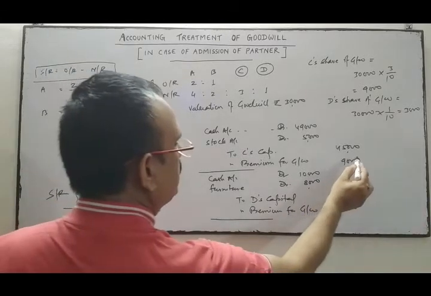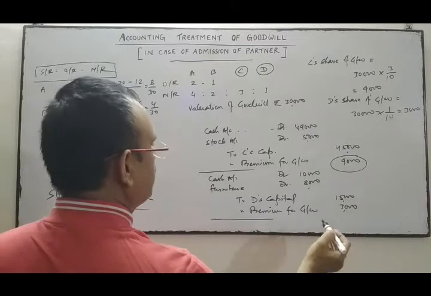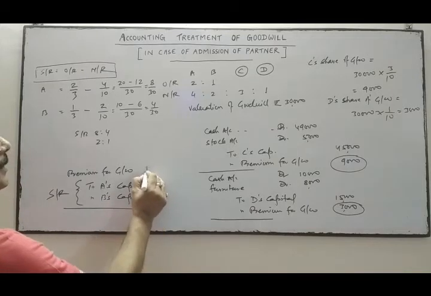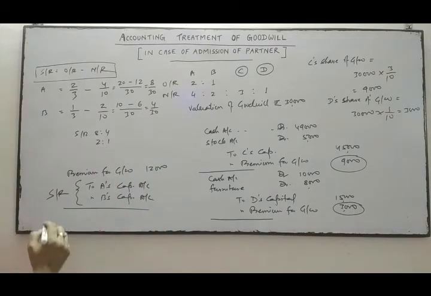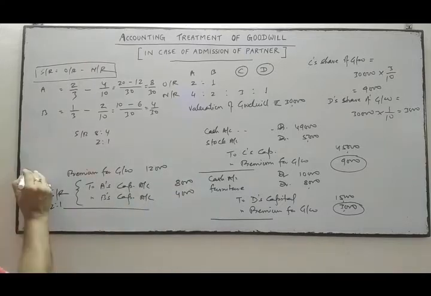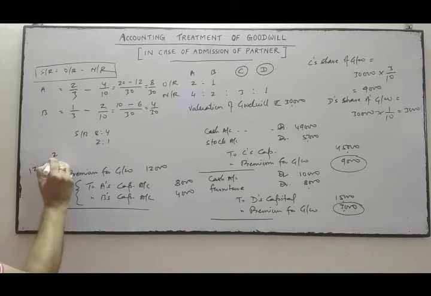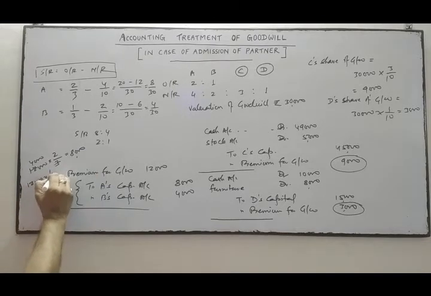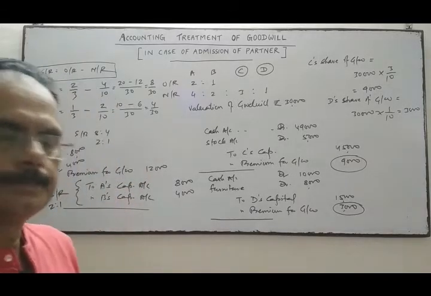The premium for goodwill of C is 9,000 and of D is 3,000. So the total premium is 12,000, and this 12,000 will be divided in the ratio of 2 is to 1, the sacrificing ratio. 12,000 into 2/3 is 8,000, and 12,000 into 1/3 is 4,000. So this will be transferred. Okay.